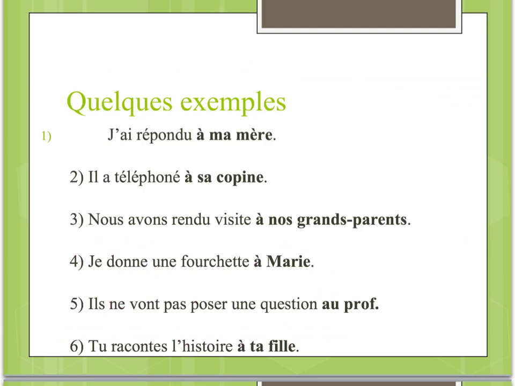Okay, so now it's your turn to do some more. I have 6 sentences here, and I've actually already identified the indirect object for you, but definitely read through the sentence, make sure you understand it, and make sure you understand how we arrived at identifying the indirect object. And then you're going to take that bolded indirect object, replace it with the correct indirect object pronoun, figure out what your tense is, and then put that pronoun in the correct spot. So rewrite the sentence using an indirect object pronoun. So go ahead and pause your video, and I will give you the answers in just a second.